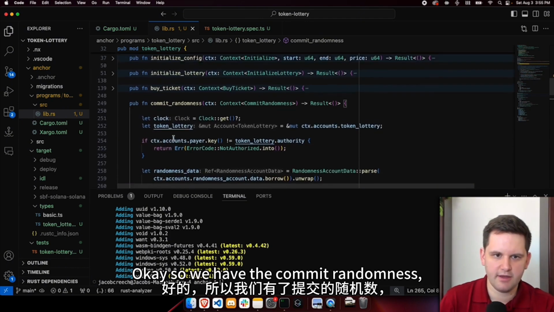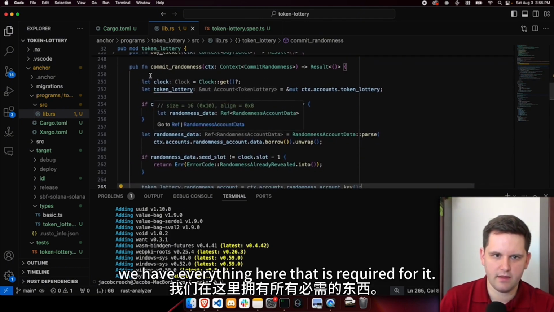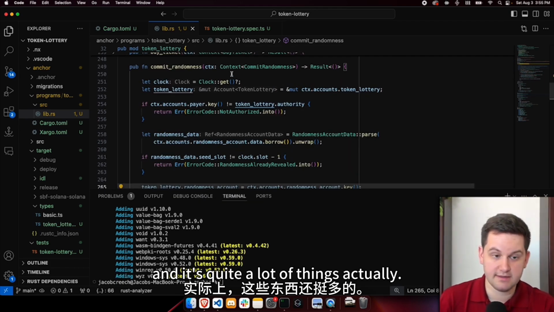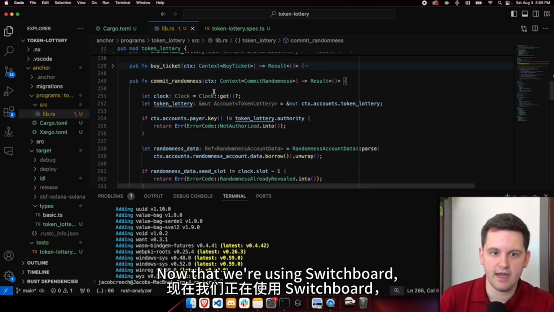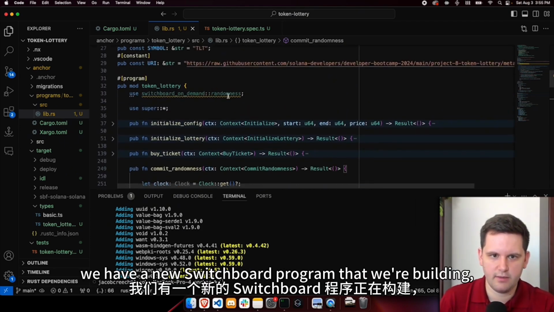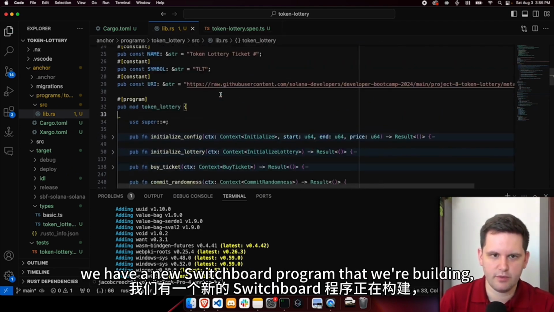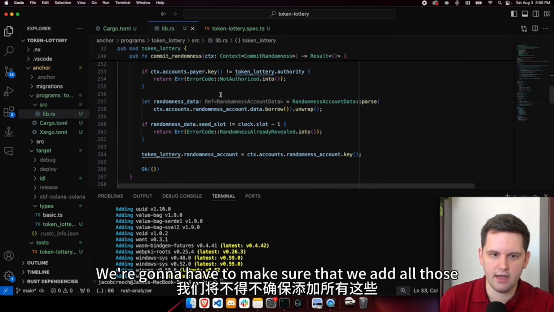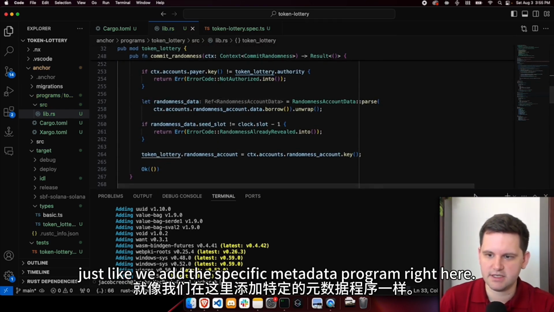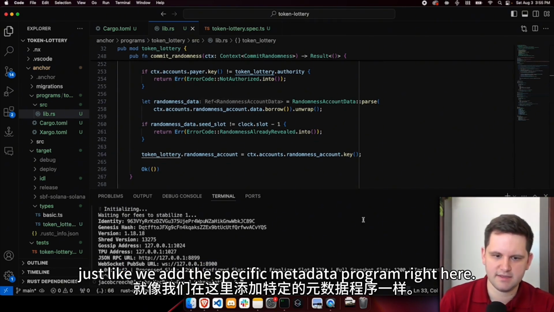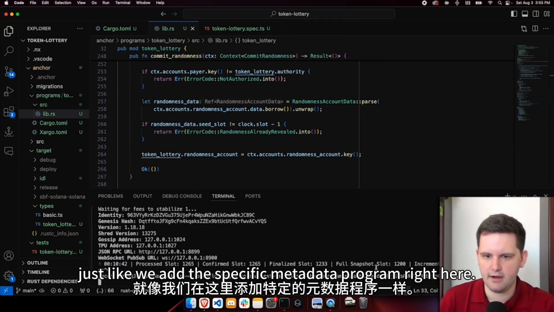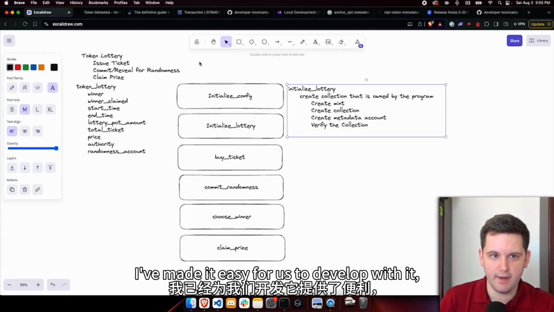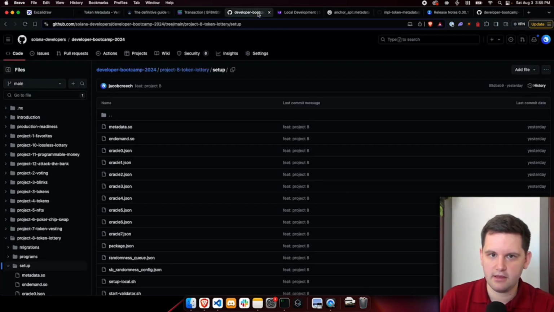Okay. So we have the commit randomness. We have everything here that is required for it. Now, there's a few things that we're going to need, and it's quite a lot of things, actually. Now that we're using Switchboard, we have a new Switchboard program that we're using. We're going to have to make sure that we add all those, just like we add the specific metadata program right here. And there's a lot of different accounts that you need.